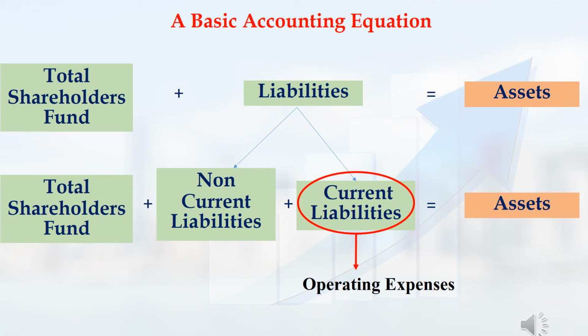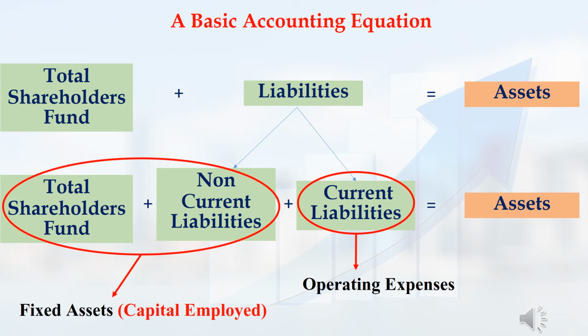In this, we know about current liabilities. Current liabilities means how much amount a company has to spend in this current financial year. In current liabilities, mostly money will be spent on operating expenses like purchase of raw materials, labor cost or electricity bill. Like this, mostly the money will be spent on operating expenses.